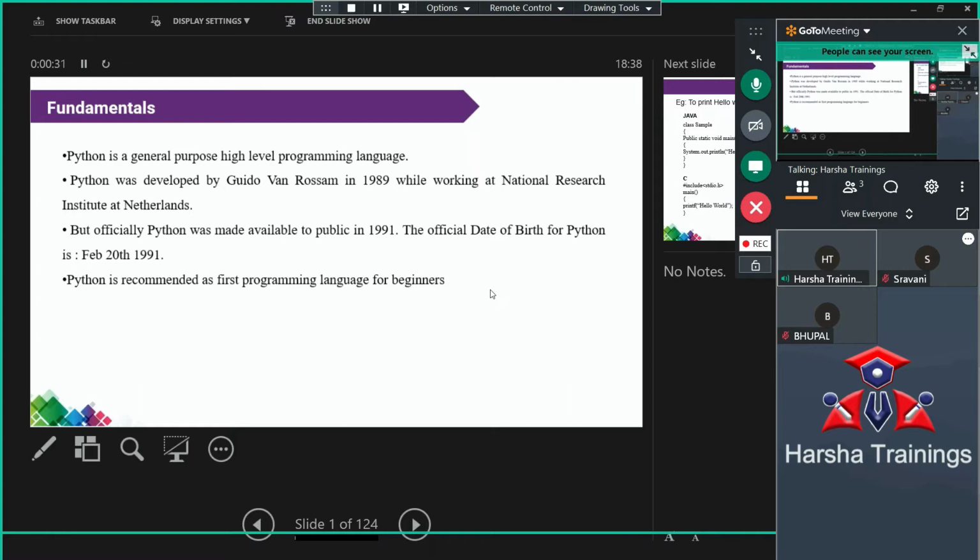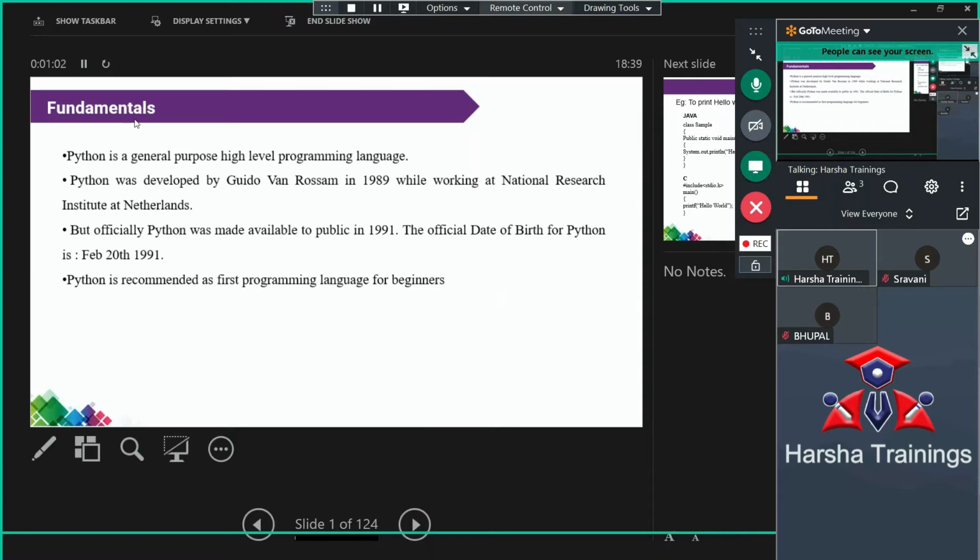In the simple sense, suppose these are the fundamentals: what is an operator, what is a data type, what is a keyword, all those are basic terms. So we will complete the basic terms a little bit faster, and then we will slow down on the programming. Okay, starting from this one. Again, there is a demo, and each and everything is not at all required. Directly, in today's session, you will understand what we are going to discuss under Python programming. Okay, so these are the fundamentals.